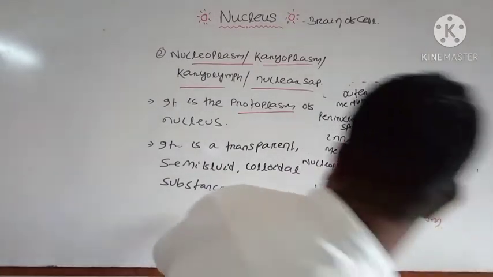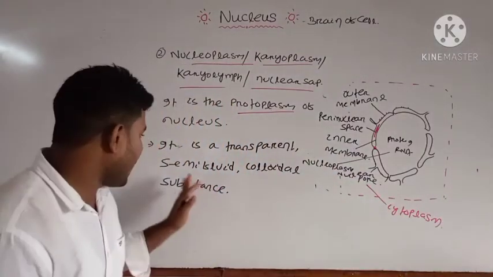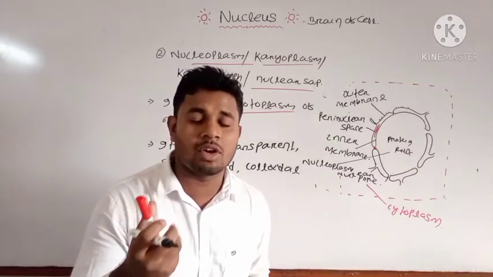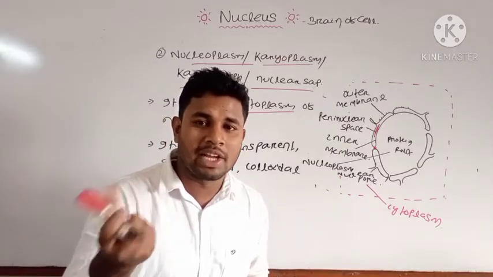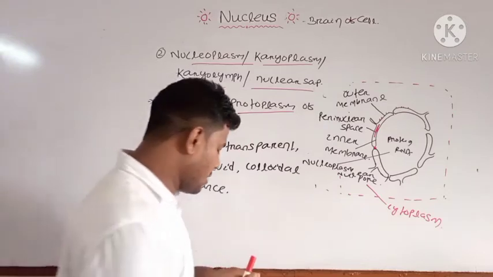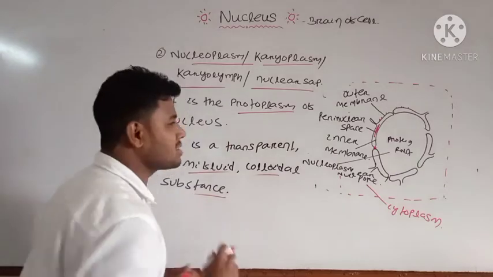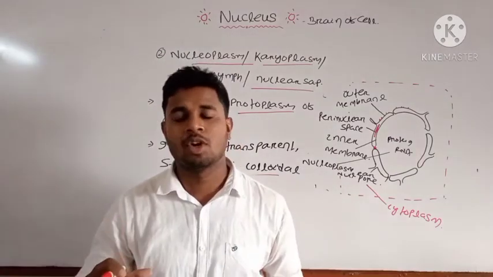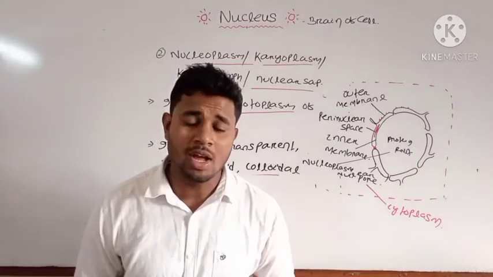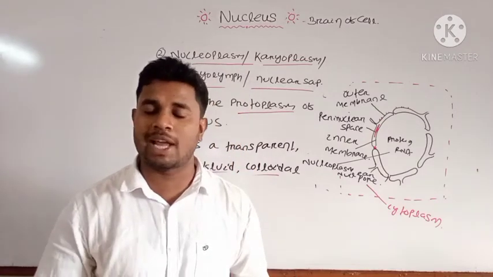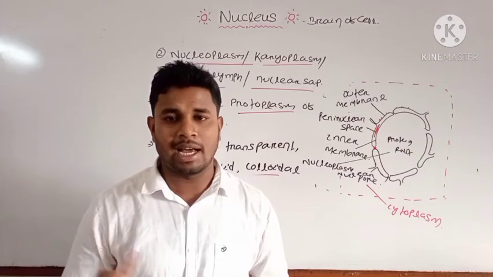It is very transparent and thin, semi-fluid and colloidal. That is, the thickness is not very hard, slightly liquid in structure. And the important function of the nucleoplasm is that it mostly contains the nucleotides and enzymes which are required for the synthesis of your nucleic acid. Nucleic acid, you know, consists of two types, that is your DNA and RNA.